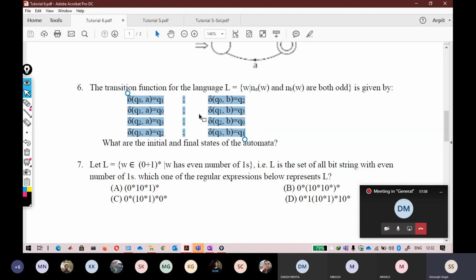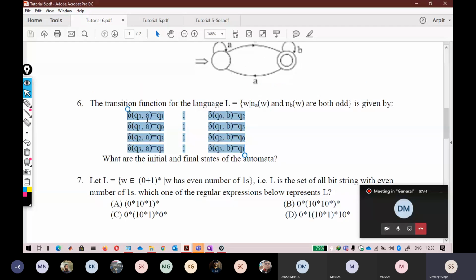Sometimes we do not give any automata. Irrespective of automata, I can give you something like this and not tell you what this particular language is. So you have to first draw the automata, then understand exactly what is going on.